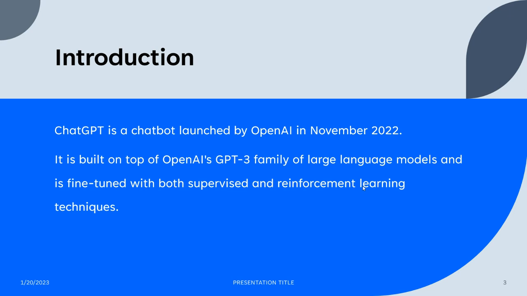ChatGPT is a chatbot launched by OpenAI. OpenAI is an American AI organization. It was built in 2022 and released in November 2022. It is built on top of OpenAI's GPT-3 large language models and is fine-tuned with both supervised and reinforcement learning techniques. Supervised and reinforcement are two different machine learning techniques.